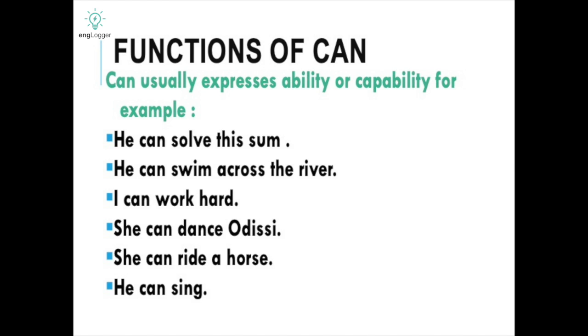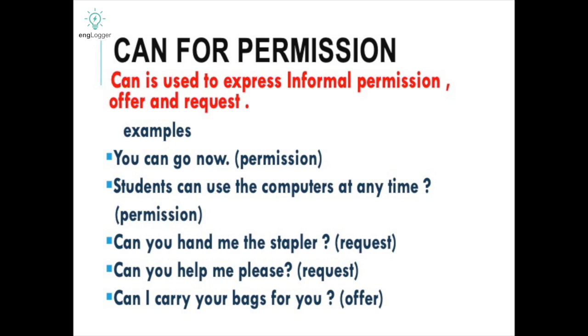Here are a few examples of can. Can usually expresses ability or capability, like he can solve the sum, he can swim across the river, I can work hard, she can dance Odissi, she can ride a horse, he can sing. These are a few examples which show ability, what people can do. These are abilities or capabilities.